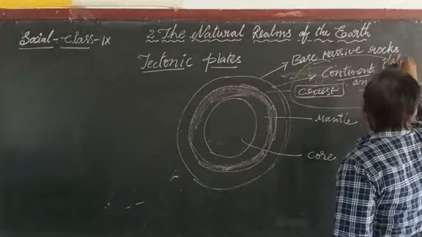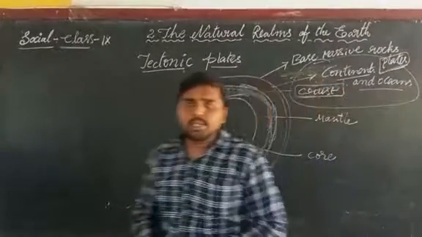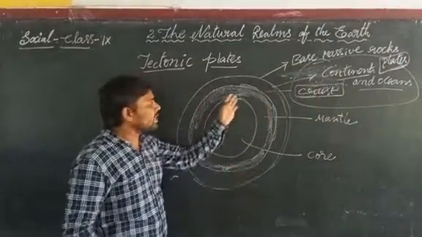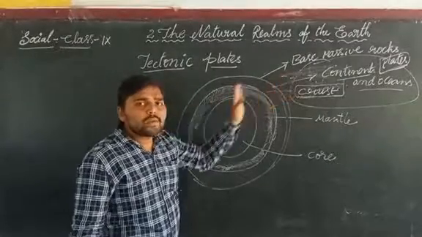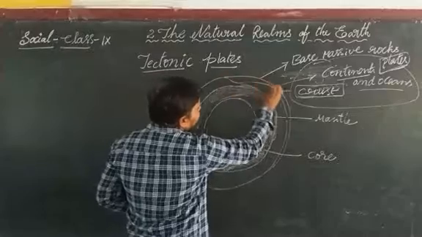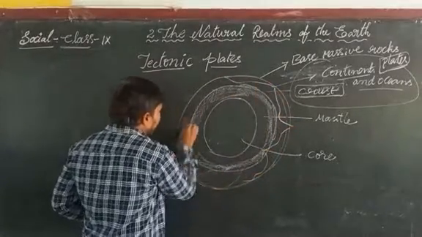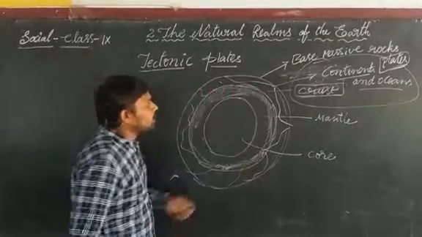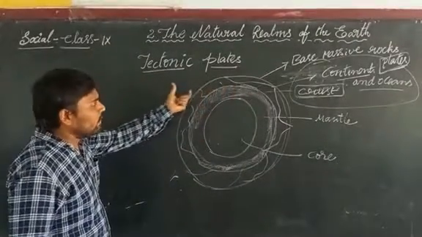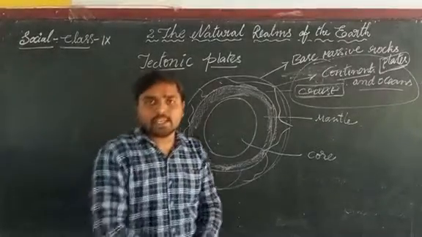Due to the molten state of the mantle, these plates move slowly. The crust has many plates like this, and we have 7 major plates on the earth.